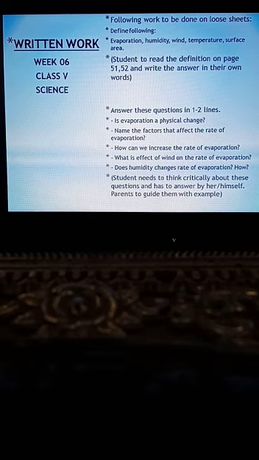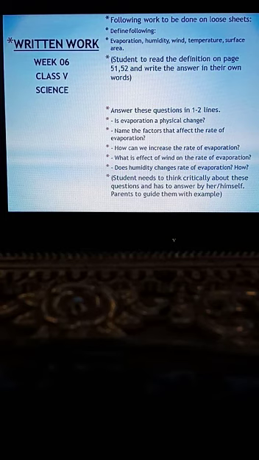The next question is, does humidity change the rate of evaporation? If yes, then how? You have to write the reason behind it. Students need to think critically about these questions and answer by themselves. Parents should guide students with the help of examples from daily life as well.